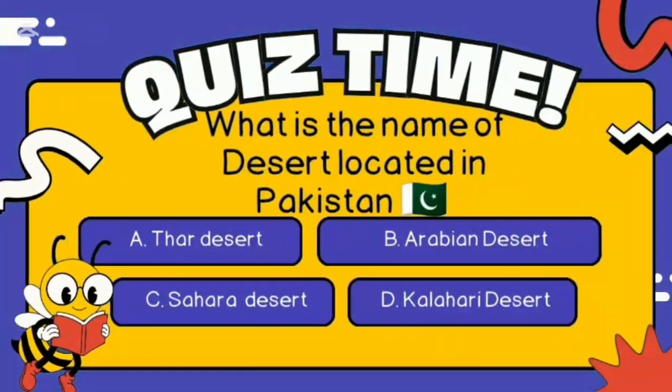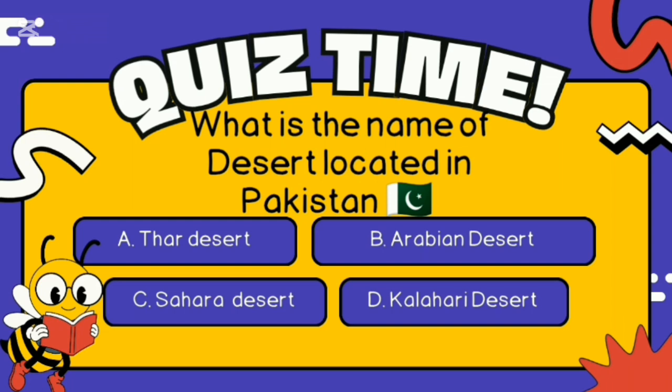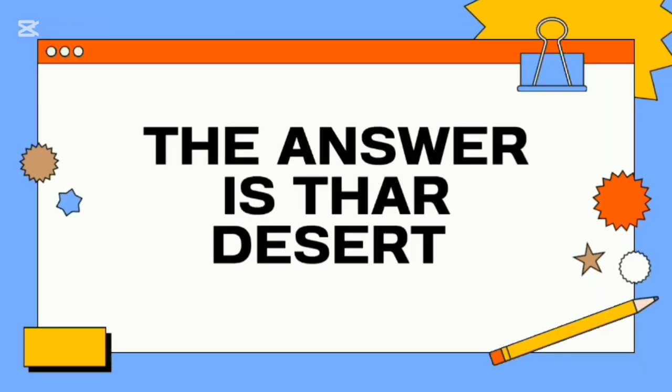Now let's move to the next question. What is the name of a desert located in Pakistan? A. Thar Desert, B. Arabian Desert, C. Sahara, D. Kalahari Desert. And the answer is Thar Desert.